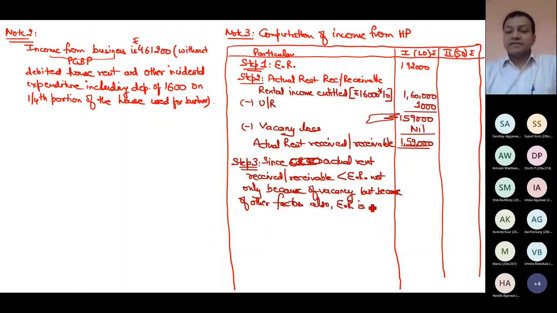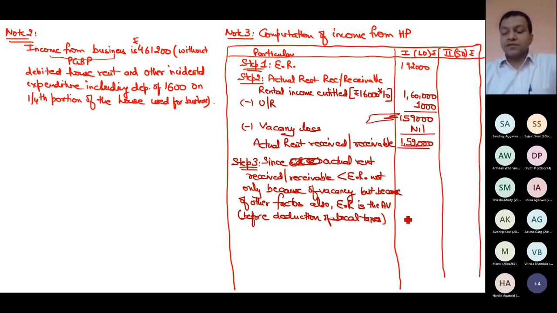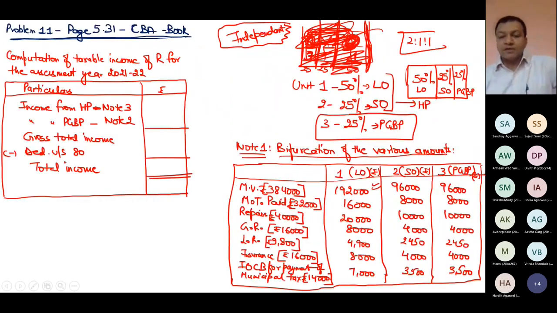Expected rent is the annual value before deduction of local tax. So what is my expected value? Annual value before deduction of local tax will be 192. From this, less local taxes. How much is local taxes given in respect of the house which is let out?